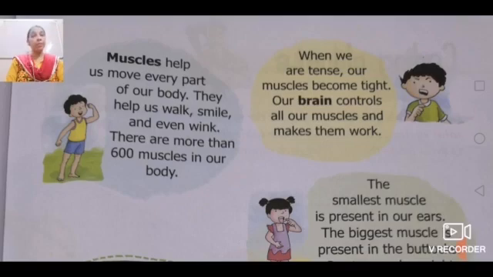And how many muscles do you have in your body? Around 600 muscles, or more than 600 muscles, are present in your body, and each muscle is associated with a different kind of function, meaning they help to do different kinds of things. Now when we are tense, see what impact will come on muscles.